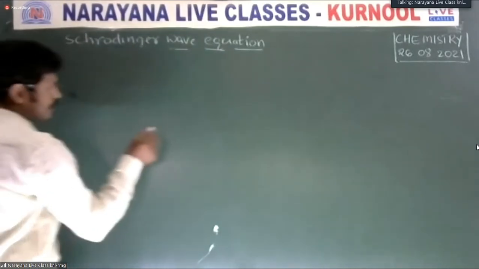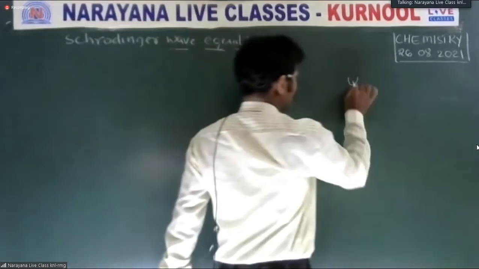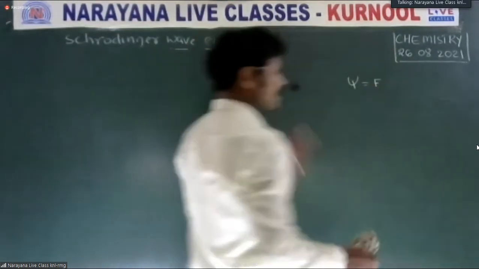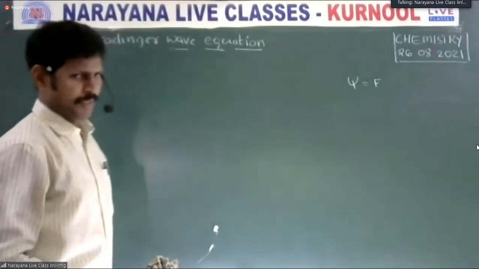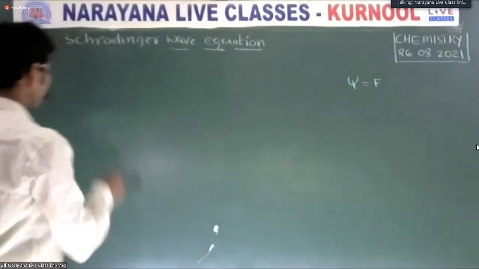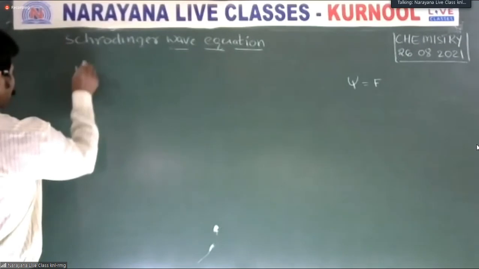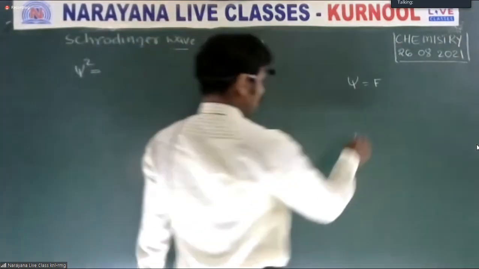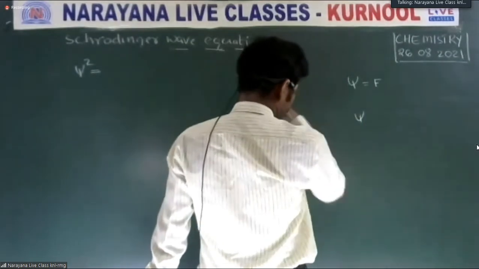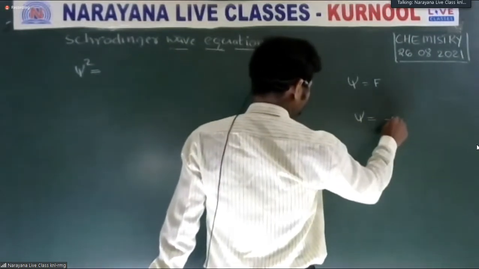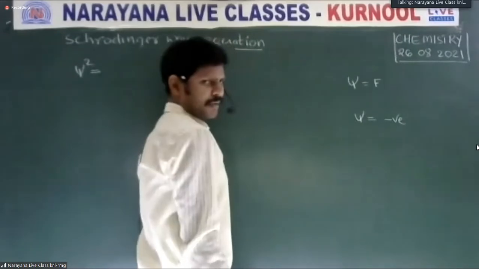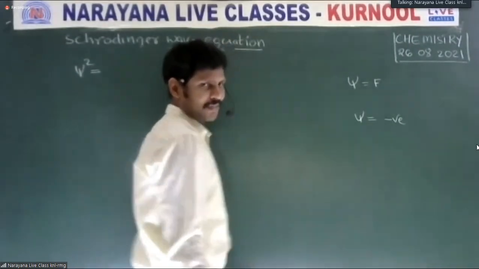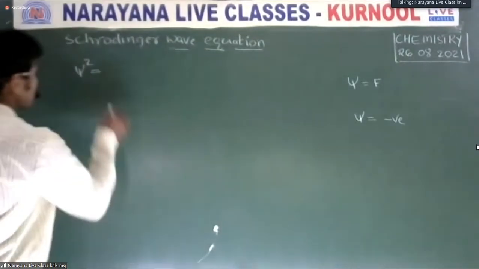The wave function may be positive or negative, and if psi is a negative value, on squaring, the negative value becomes positive. Is it clear?